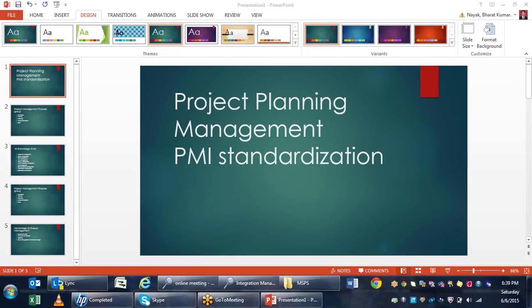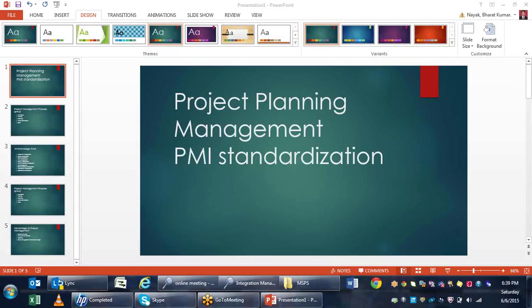As we know, a project consists of a number of life cycle phases through which a project continues. Every project has initialization, planning, executing, monitoring and controlling, and closing. These are the 5 process groups of every project. When we start a project, we have to know the different constraints. If I want to start a project, cost is one type of constraint, duration is another constraint, and scope is another constraint. So how do we maintain these constraints in a project?